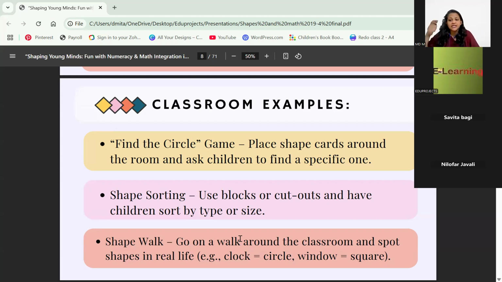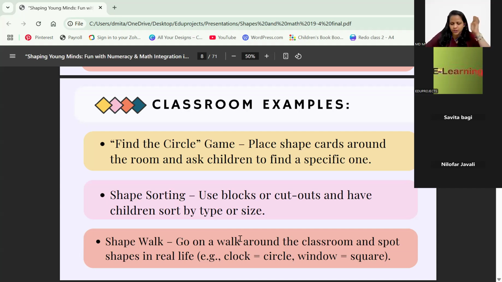So it was serving so many purposes. They were understanding, okay, shape, like a square has four sides, so we walk 1, 2, 3, 4. They are also focusing their eyes, and eye and leg coordination is happening because they are walking. The balancing is happening, one foot going ahead of another. So many aspects are happening together. So we used to do this. You can also do that.